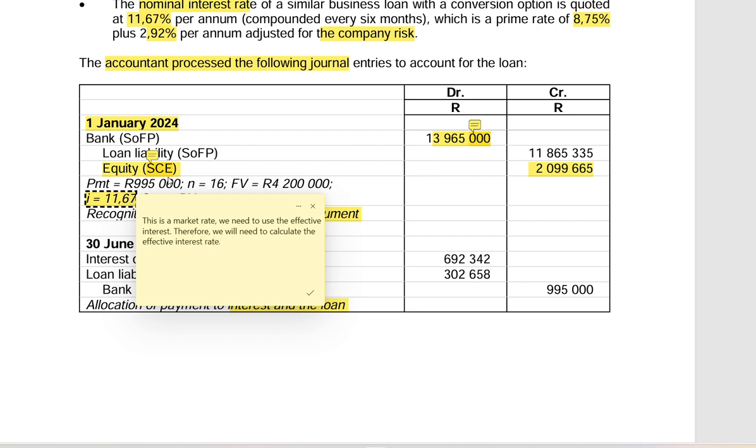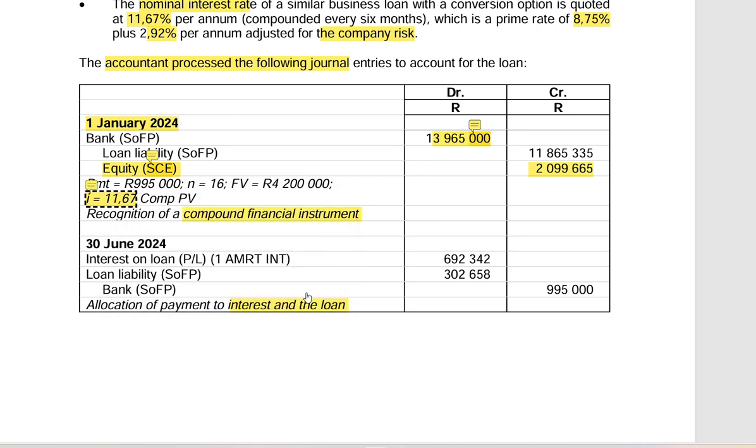Right. So now we see that what we have is not correct. We need to calculate what is correct, which is going to be the effective interest rate. Then at year end, which is 6 months later, they are saying interest on loan and then loan liability, then total for bank it's 99500. And they say allocation of payment to interest and loan.